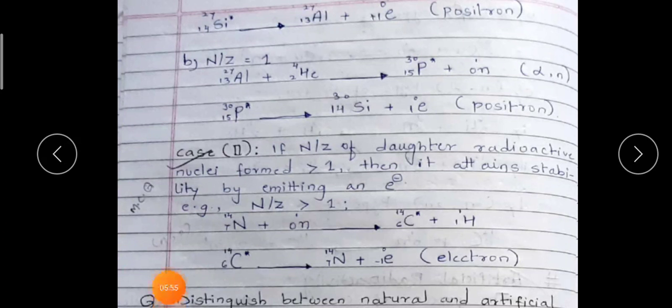Then case 2. If N by Z of the radioactive nucleus formed is less than 1, then it attains stability by emitting an electron. Here there will be a loss of an electron. Whatever radioactive daughter element forms will emit an electron to become stable.